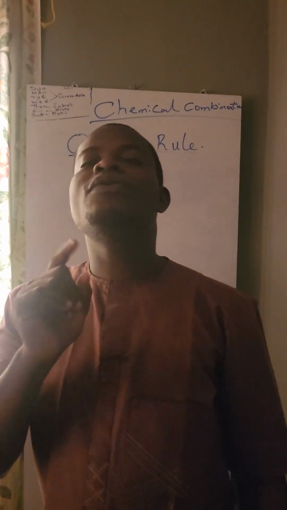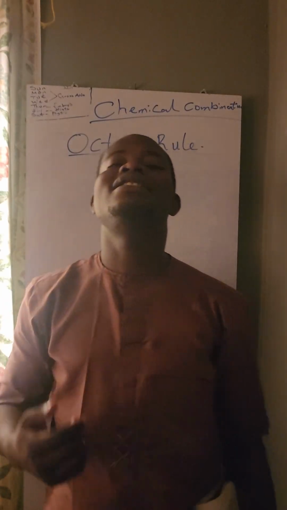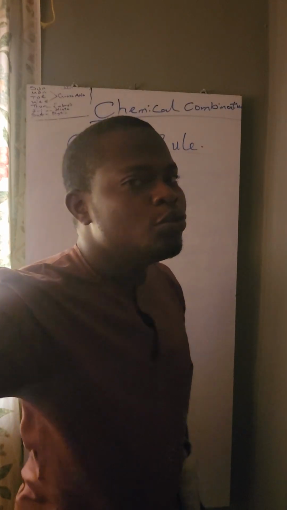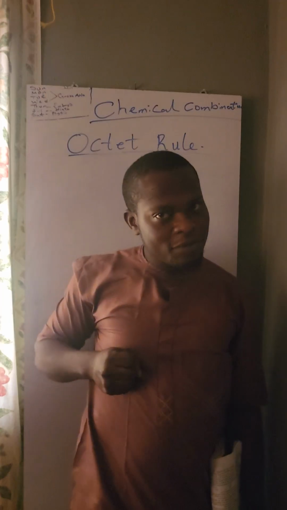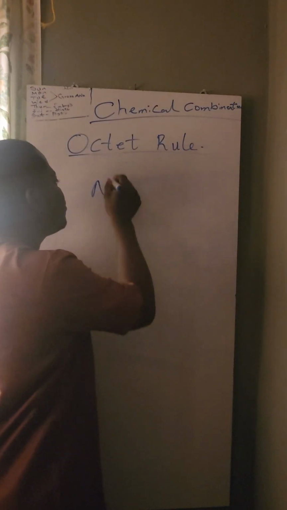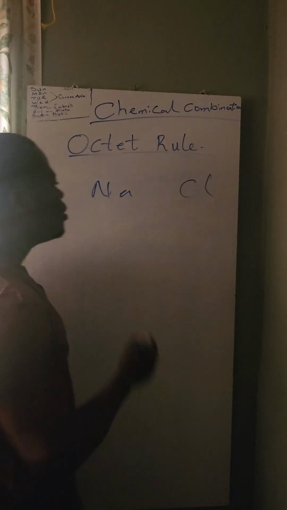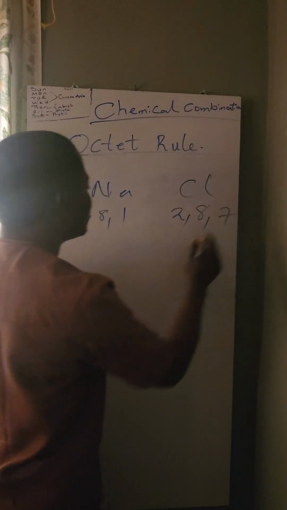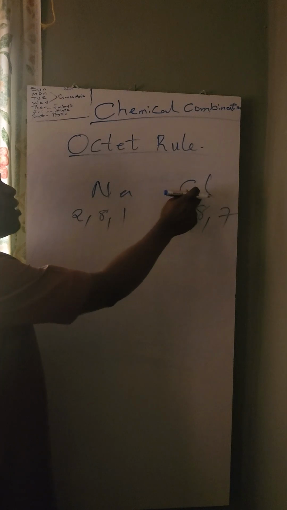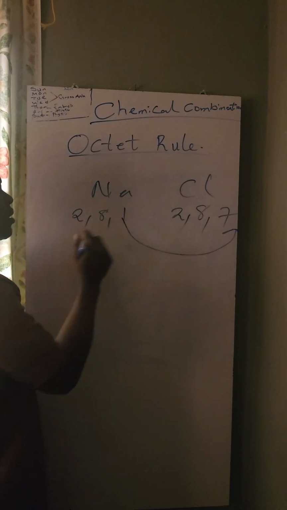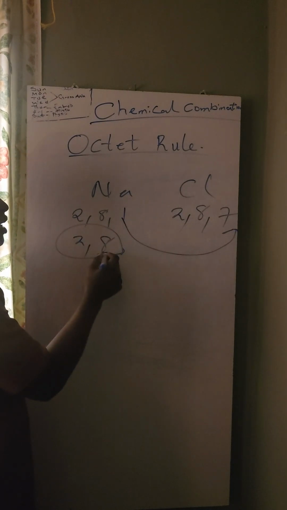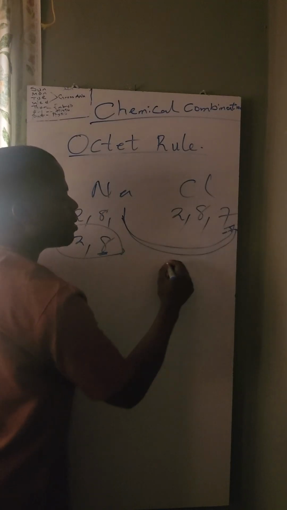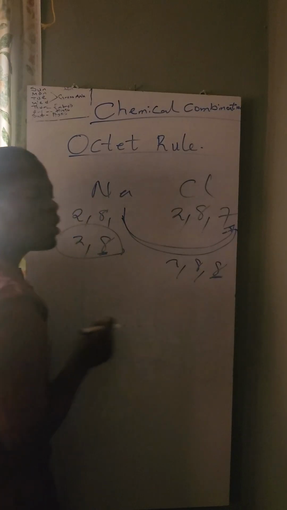So the octet rule: an atom will lose if it is a metal, and gain if it is a non-metal. For example, sodium is a metal, chlorine is a non-metal. Sodium is 2, 8, 1, chlorine is 2, 8, 7. For them to react, sodium loses that one electron and has 2, 8. It has balanced, it has 8 again. Chlorine adds one and becomes 2, 8, 8.